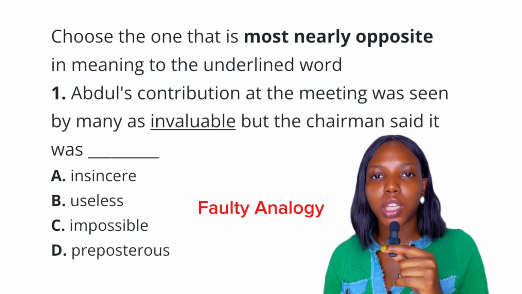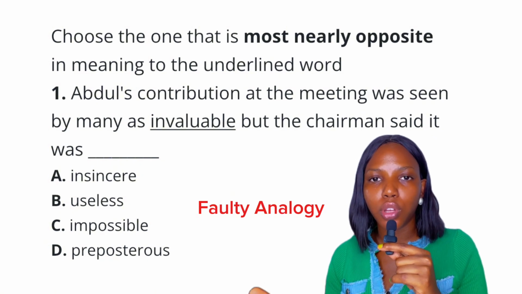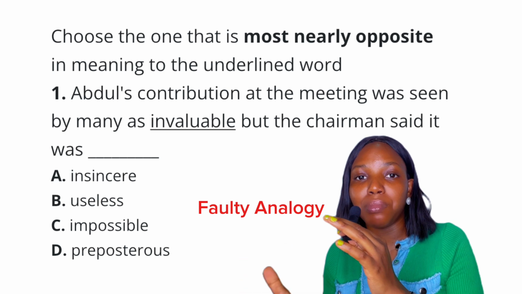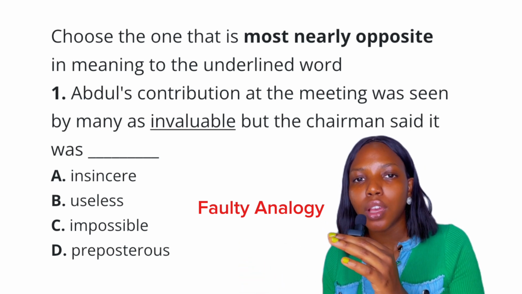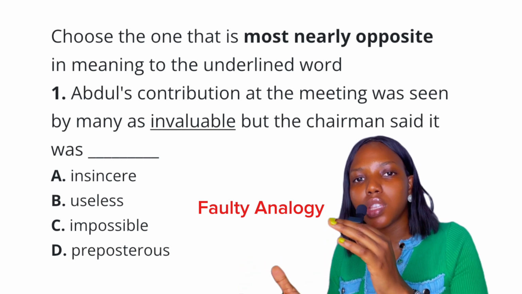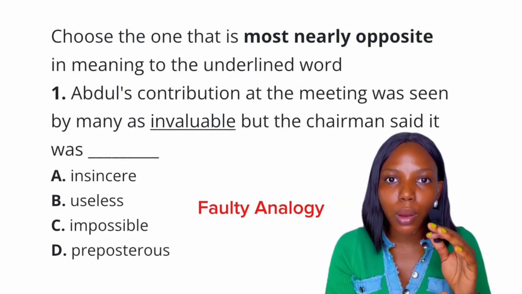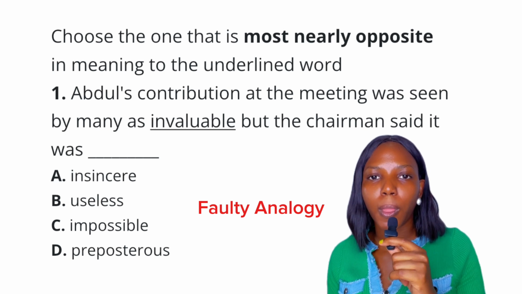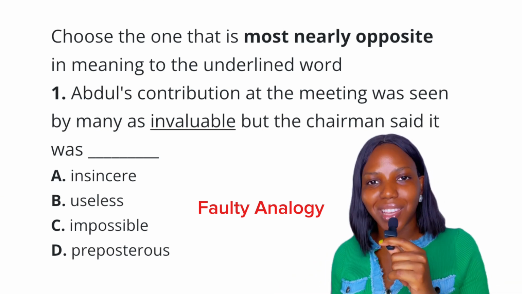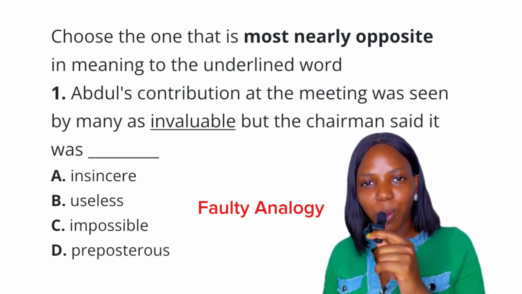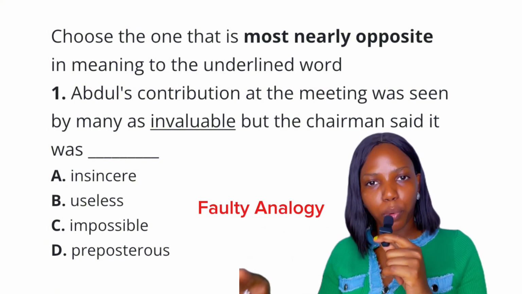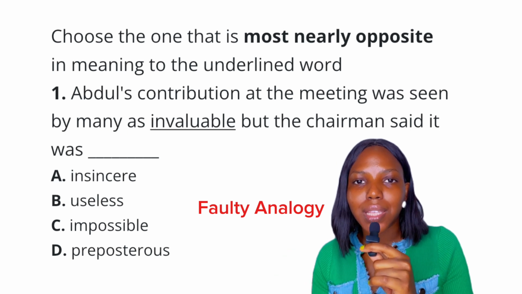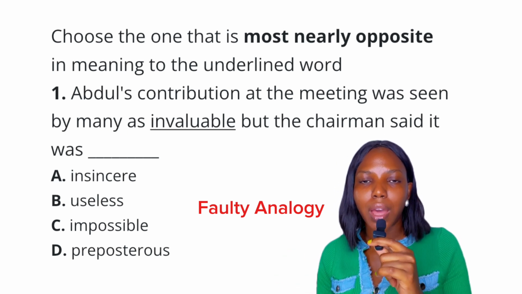Faulty analogy is applicable to every other subject and field, but in English, this is it. When two or more things or words look familiar or have something in common, we quickly assume that because of this similarity, it can be applicable to every other word or thing. Let me explain. The word insecure means not secure. Insincere means not sincere. Incomplete means not complete. Inappropriate means not appropriate. Because of this similar pattern, we are quick to assume that invaluable means not valuable, and that is faulty